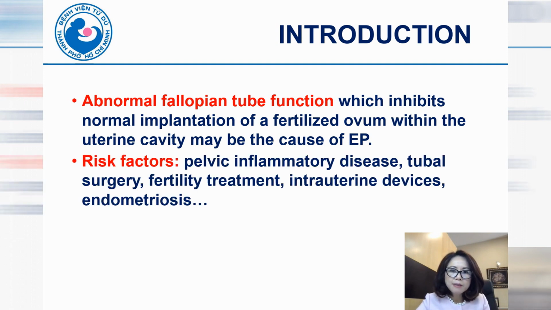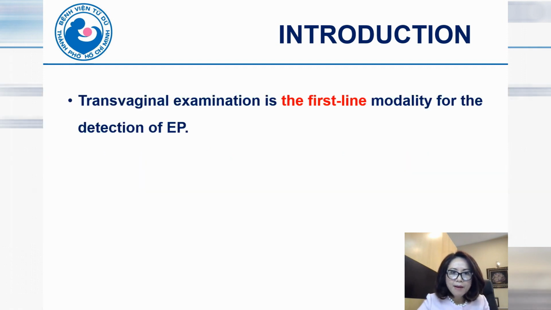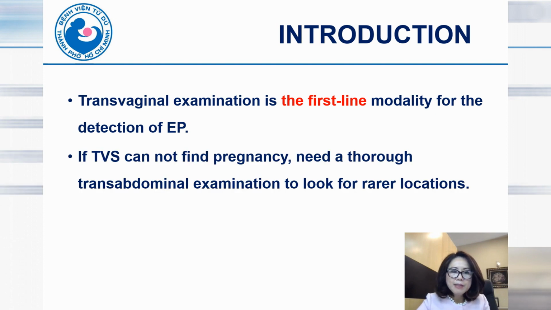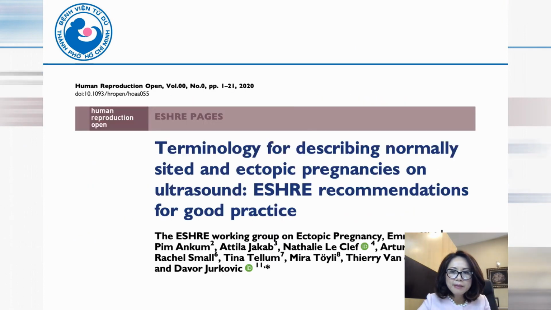The risk factors include pelvic inflammatory disease, tubal surgery, fertility treatment, intrauterine device, and endometriosis. However, 50% of ectopic pregnancies have no known risk factor. Transvaginal examination is the first-line modality for the detection of an ectopic pregnancy. If TVS cannot find the pregnancy, we need a thorough transabdominal examination to look for rarer locations. And MRI is an adjunct to ultrasonography for equivocal cases.